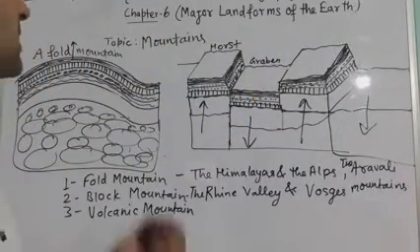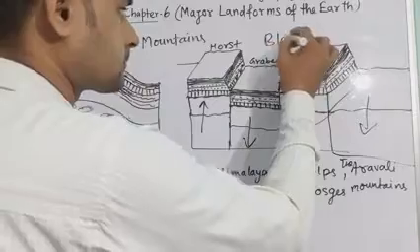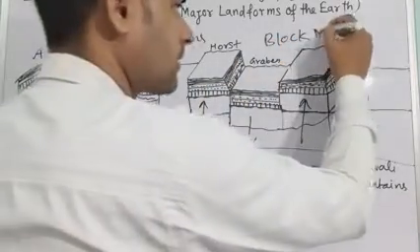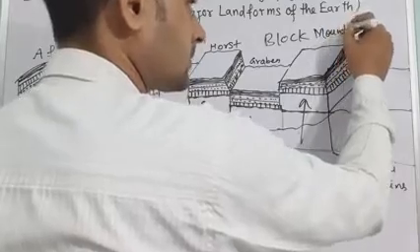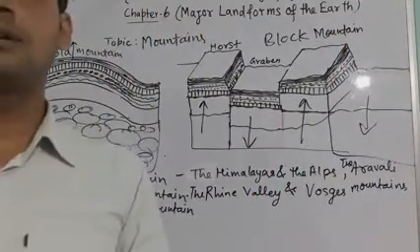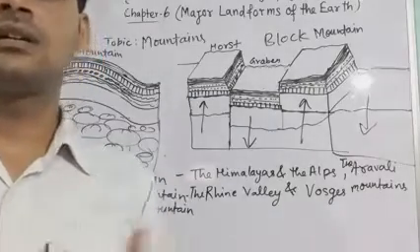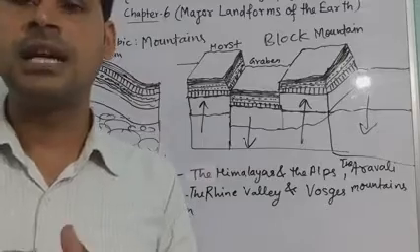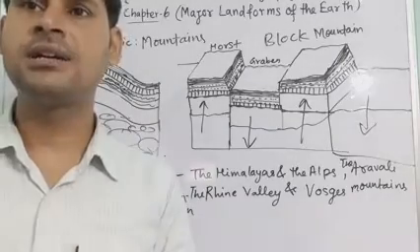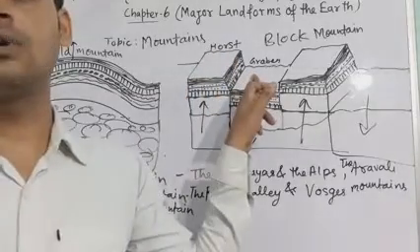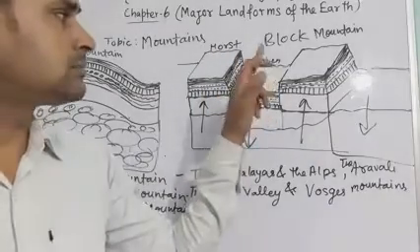Block mountains are created when large areas are broken and displaced vertically. The uplifted blocks are termed horst, and the lower area is called graben.